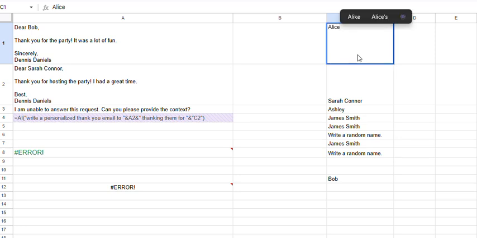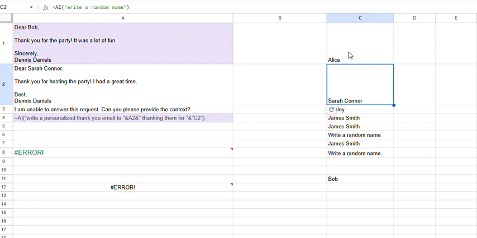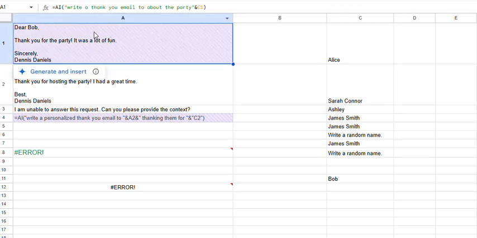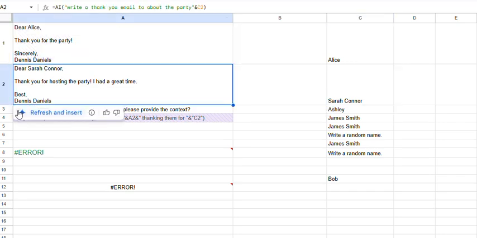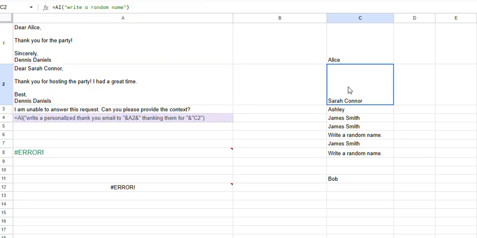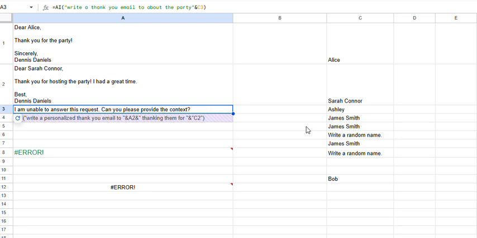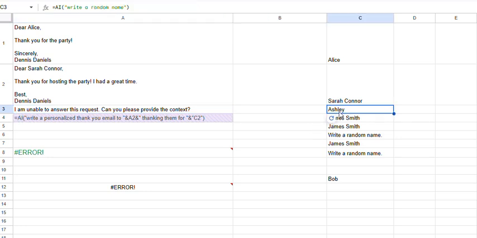All right, so let's introduce Alice into the mix, and you see that it's not auto-generative, so you have to click on it again. All right, so Alice. Now I'm curious, is this going to complain that it can't? It picked up that one. All right, and how about this one? We'll refresh and get a new name, hopefully.